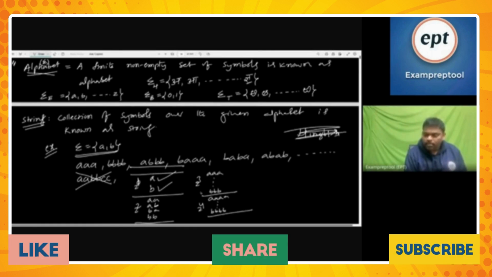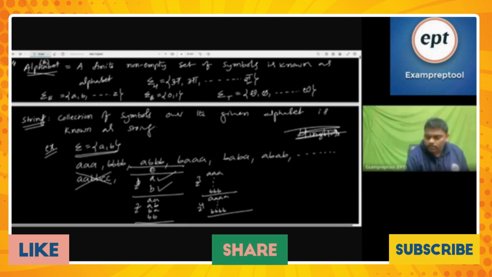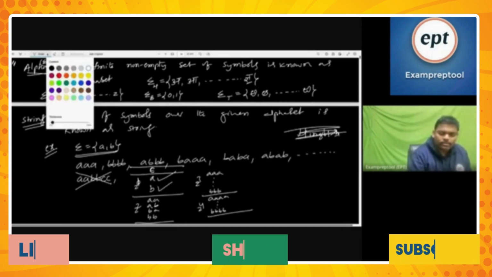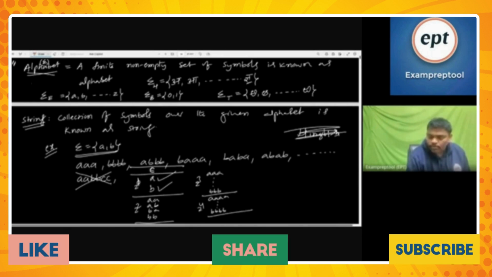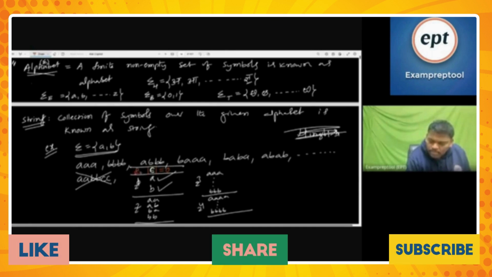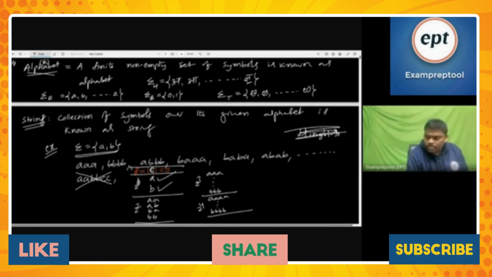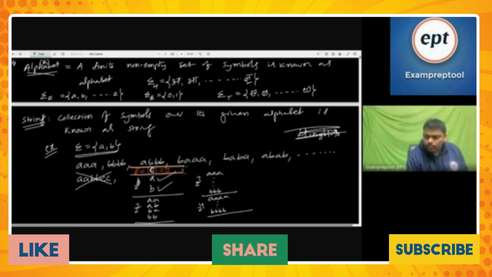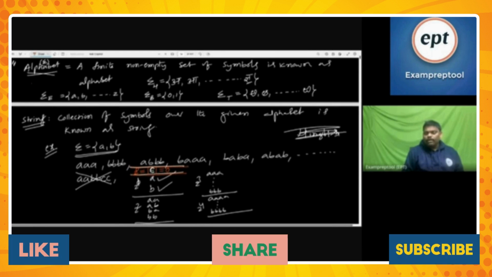But remember, there is one special person of length 0 also. That person's name is epsilon. His length is 0. So for 0 length, 2 power 0, one string is possible. He is a special person, so I have written him in a special color also. With zero length also, one string is possible in TOC.